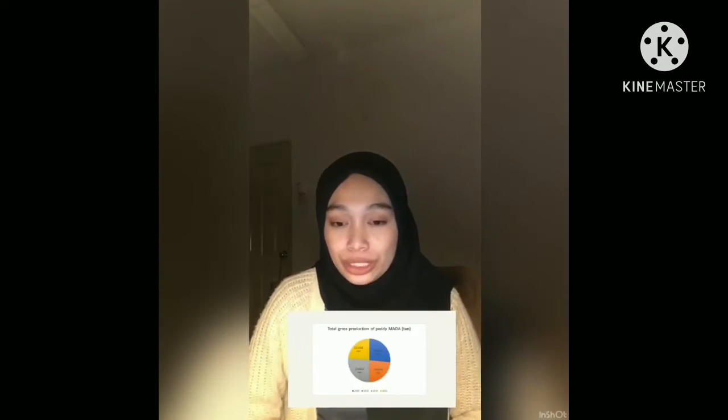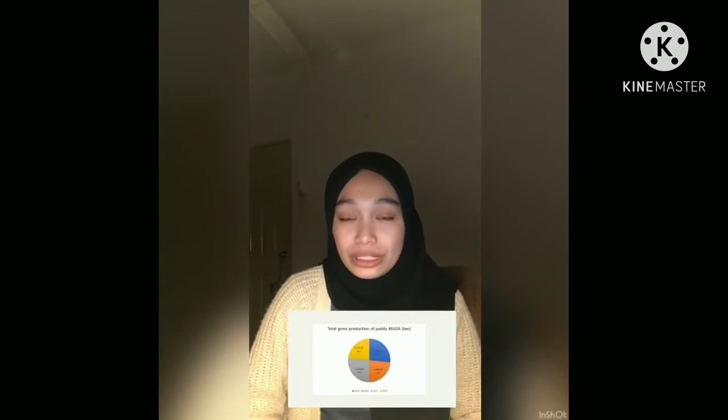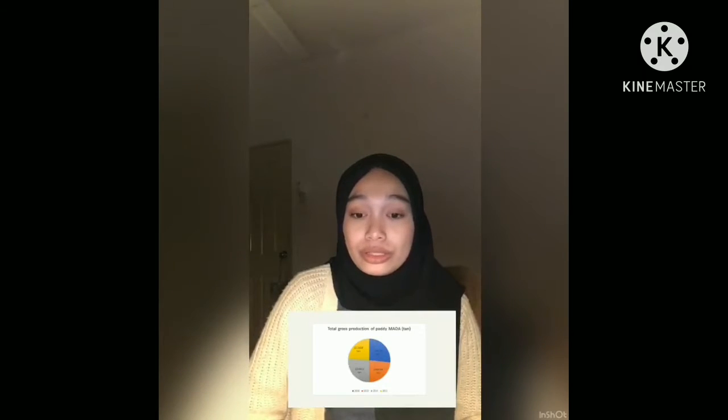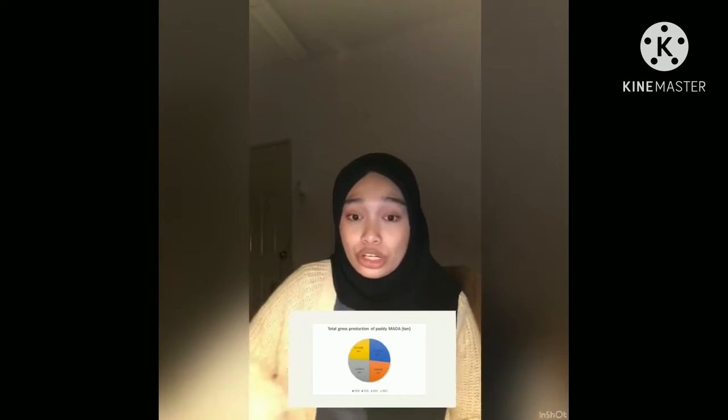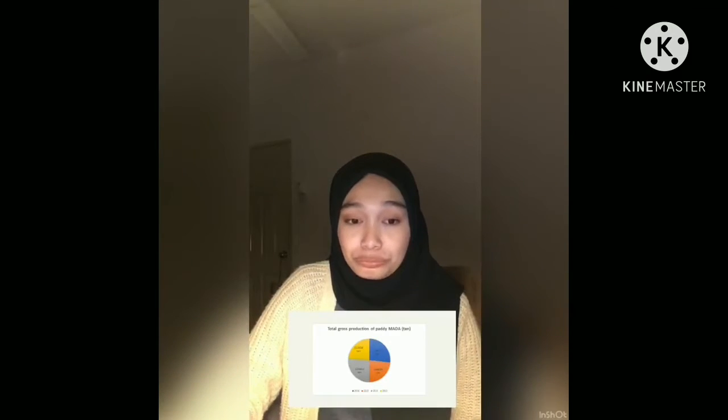And then we proceed to the total gross production of paddy in MADA. In this pie chart, we show you 4 different years, from 2013 until 2016, of gross production of paddy in MADA.